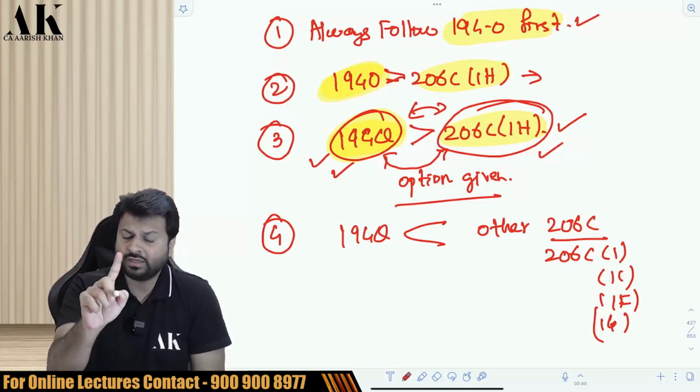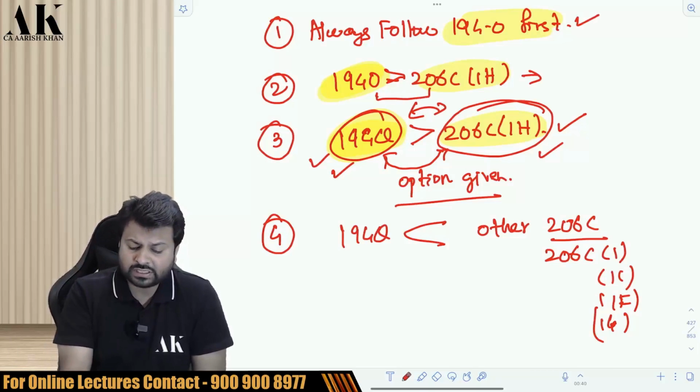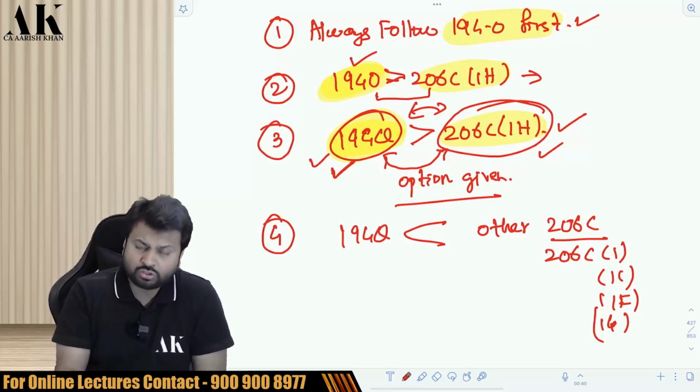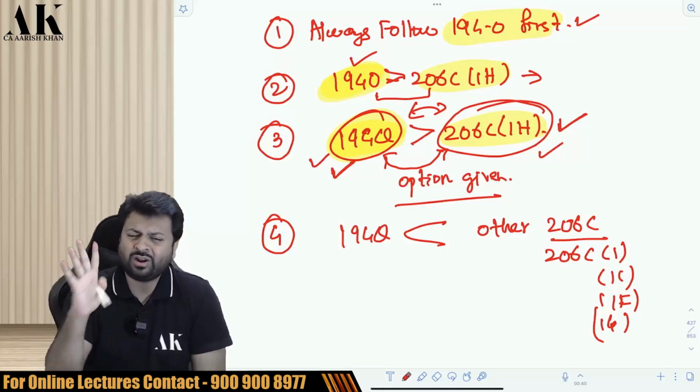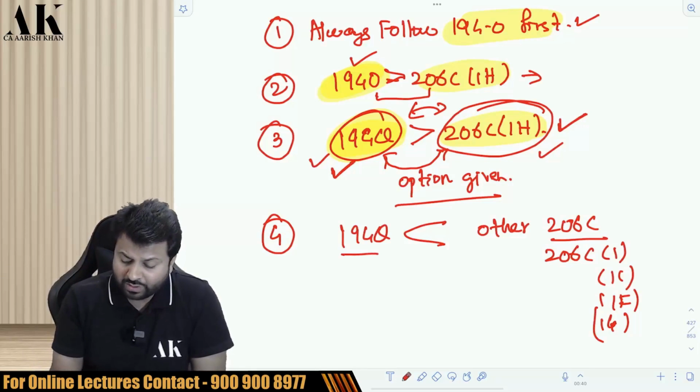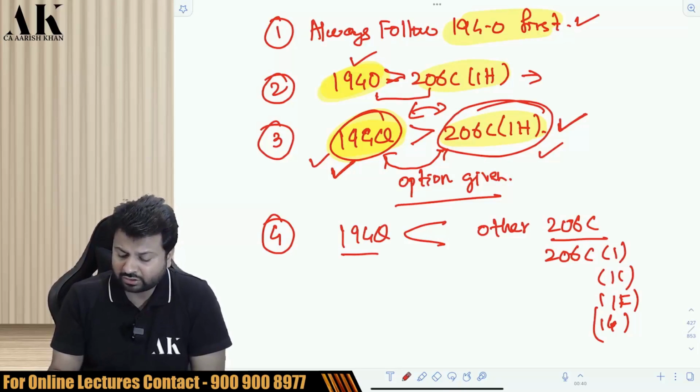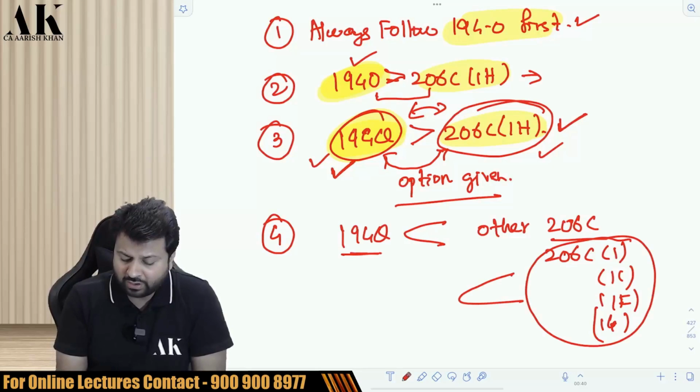So 194O first of all. Between 194O and 206C1H, 194O will prevail. Between 194Q and 206C1H, 194Q should be followed. But if we do not follow it and follow 206C1H, and the seller collects the TCS, then also it is fine. Now, between 194Q and the other TCS sections, as I have already told you earlier, these TCS sections will prevail over 194Q.